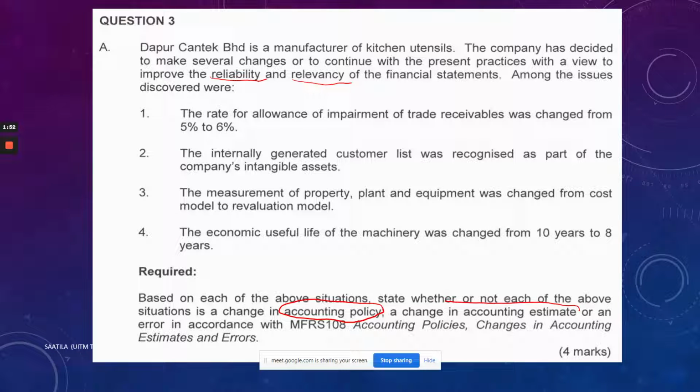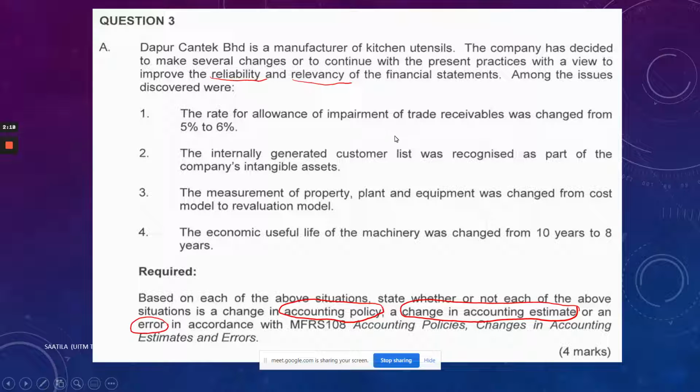Or maybe a change in accounting estimates, or an error. You may also have to classify whether the error is a prior period error or current period error whenever possible. But here we have to read the question first. That was for 4 marks, where each question is just 1 mark.